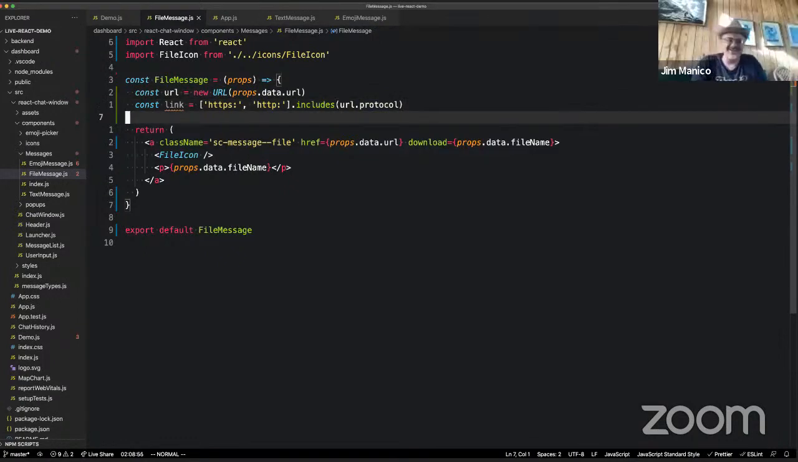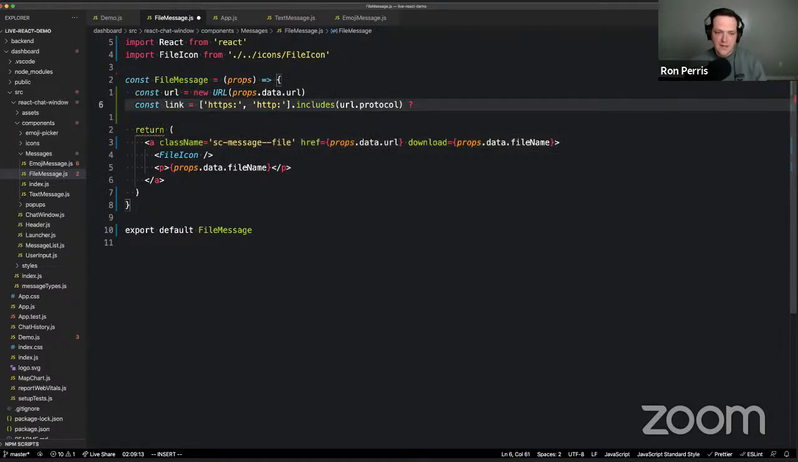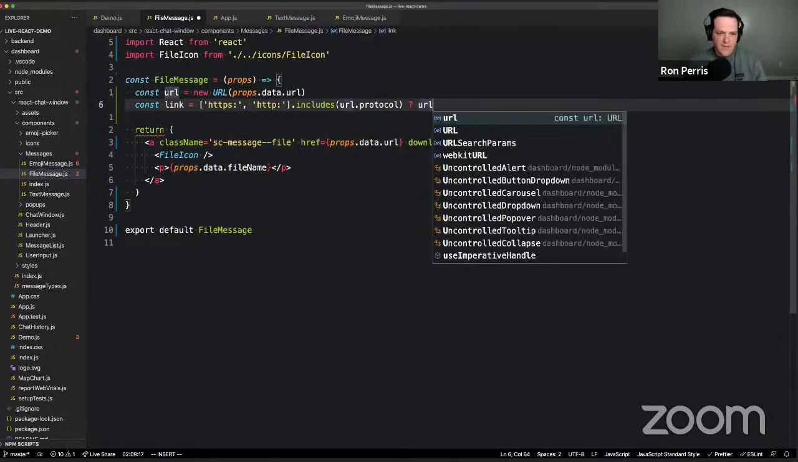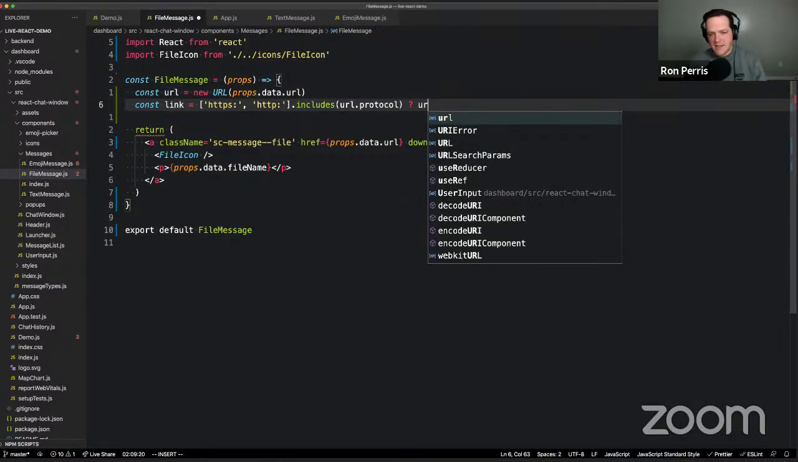Different story. Okay, so I'm saying if the protocol for the thing that I'm working with as a URL, the protocol itself is either HTTP or HTTPS, the string, then I'm safe to go here. And so I guess I could do a little ternary deal here where I say, if everything's all good, then go ahead and use the URL. But otherwise, let's do an empty string.